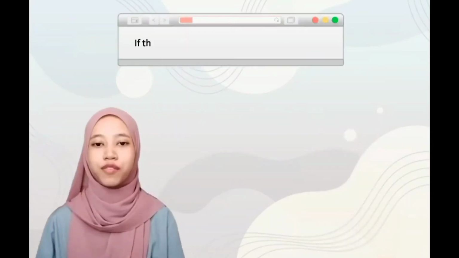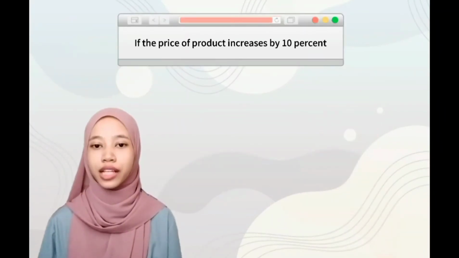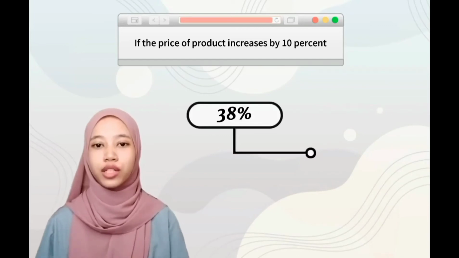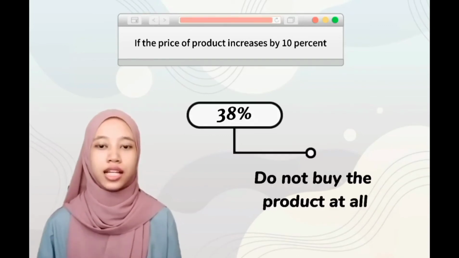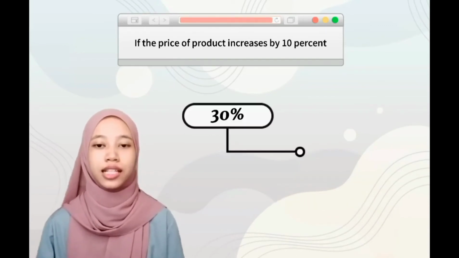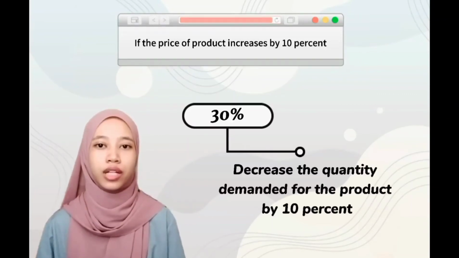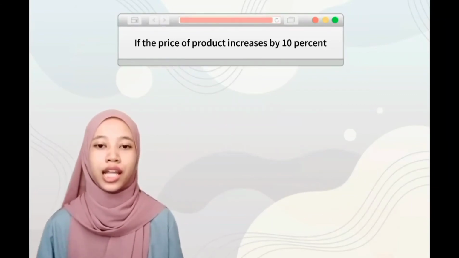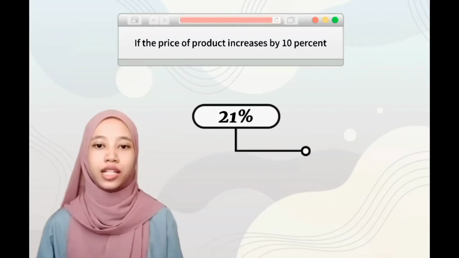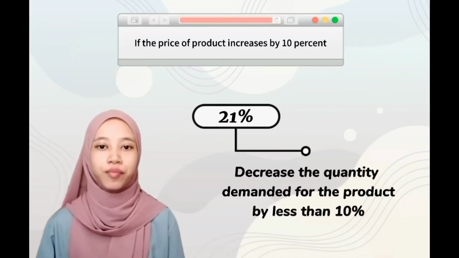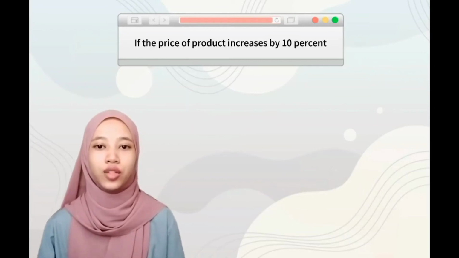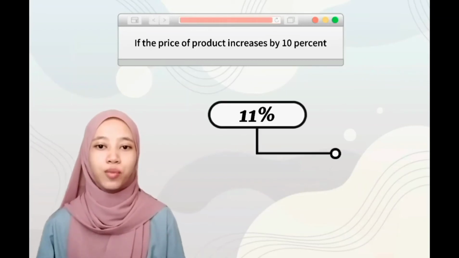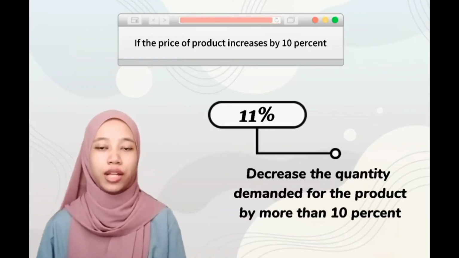Last but not least, if the price of the product increased by 10%, 38% of our respondents choose to not buy the product at all. There are also 30% respondents who said that they will decrease the quantity demanded for the product by 10%, and 21% respondents decide to decrease the quantity demanded for the product by less than 10%. The lowest action, chosen by 11% of respondents, is to decrease the quantity demanded for the product by more than 10%.